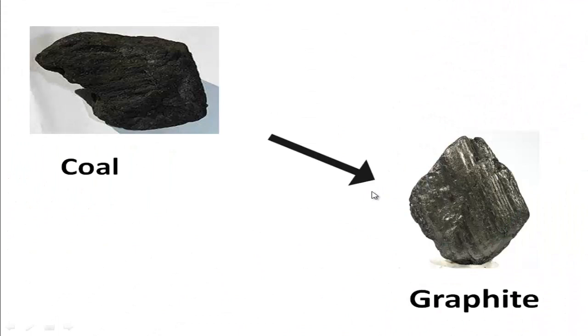Like this way, another example is coal. You know that coal is koila. Coal is also gradually transformed into graphite. You have seen graphite because this graphite is also used in pencil. So this graphite is a metamorphic rock which is transformed from alluvial rock, that is coal. So in this way, metamorphic rock is formed from different igneous rock or alluvial rock.